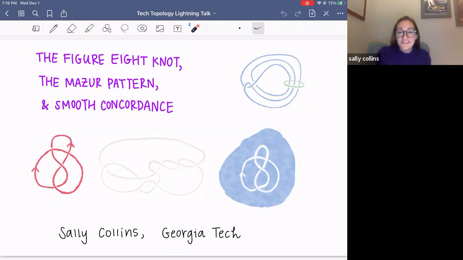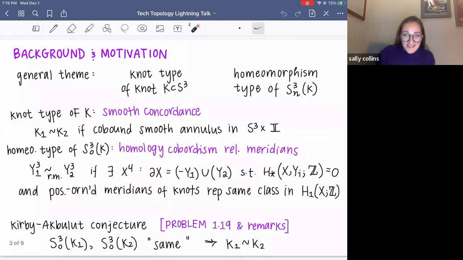So thank you all in advance for coming to my talk, and thank you to the organizers for letting me speak. So unfortunately, we have to begin our talk with a wall of text. Luckily for you all, this lightning talk is recorded so you can pause and read these definitions at your leisure.